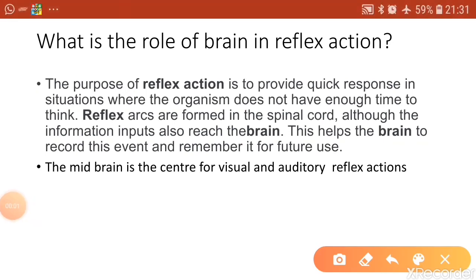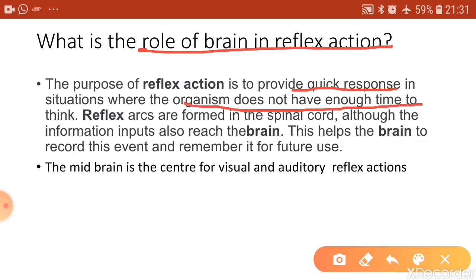Now let us know about the role of the brain in reflex action. As just now said, the purpose of reflex action is to provide a quick response. In any situation where the stimulus is quite harmful, the organism may not have enough time for thinking. If thinking is involved, that may cause harm. So the individual has to respond very quickly, and so they respond through reflex action, right?